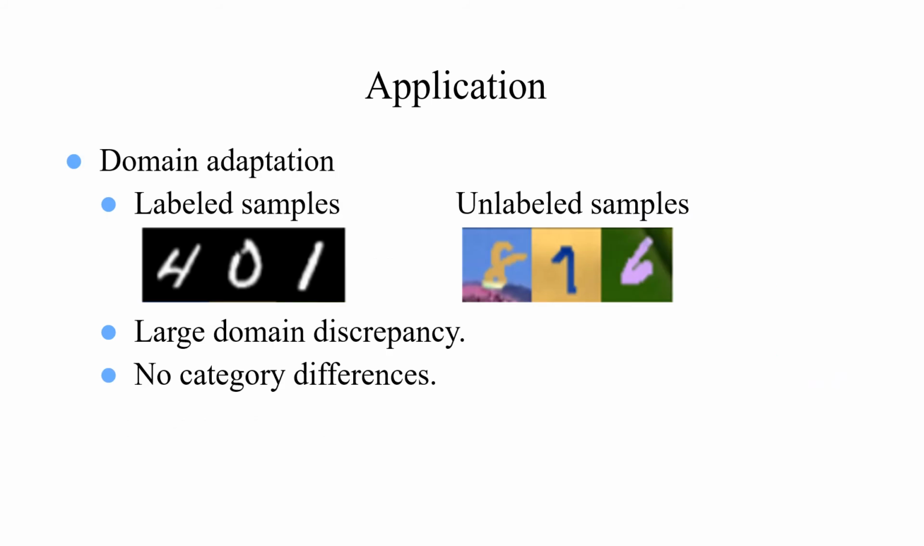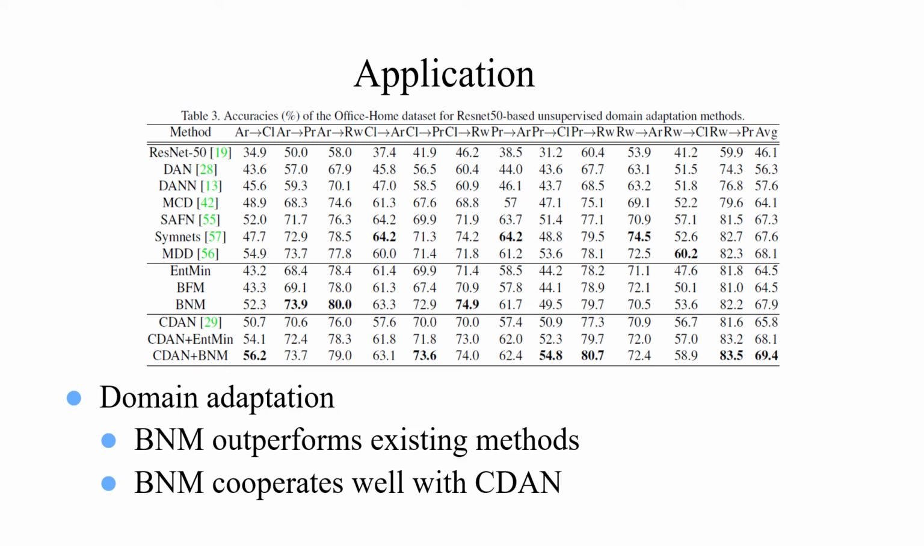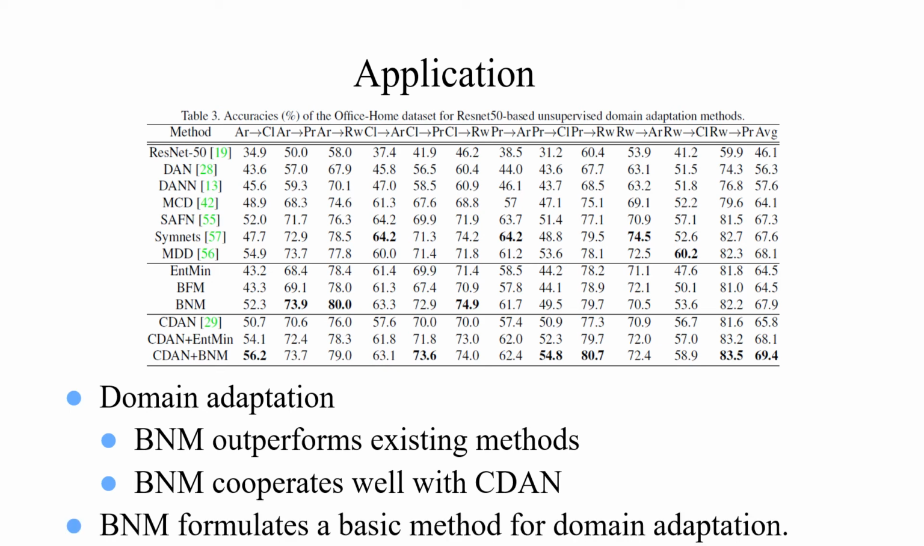For domain adaptation, there exists large domain discrepancy between labeled and unlabeled samples, but the categories are the same. Experiments show that BNM outperforms many existing methods, and BNM could also cooperate well with existing methods, such as CDAN. Thus, BNM formulates a basic method for domain adaptation.